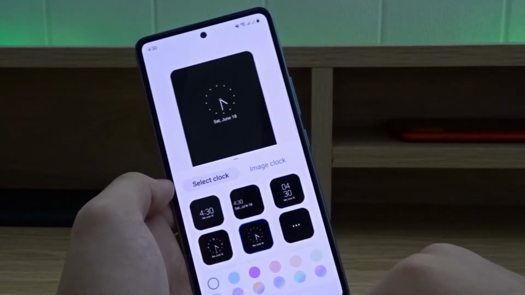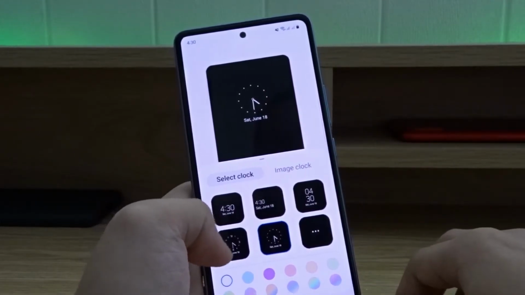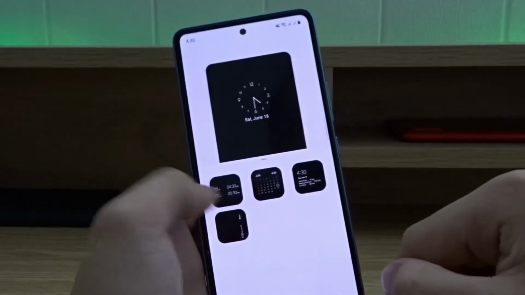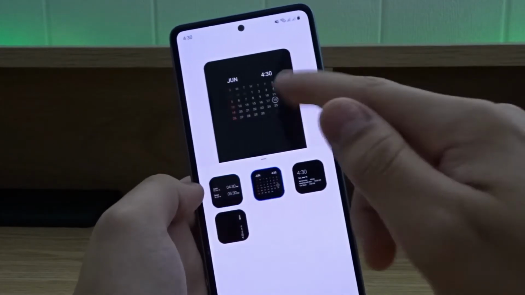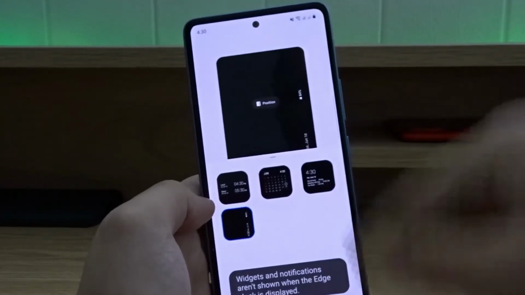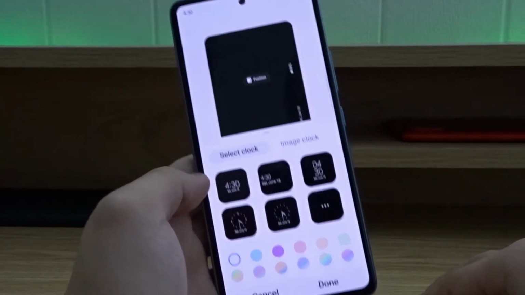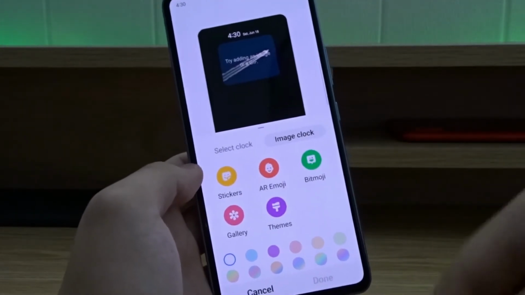There we go. We have an analog clock if you're into the analog style, and then an analog clock with numbers. This clock over here with dual time zones, world clock, calendar, reminders, or today's schedule, and a different position in landscape mode. So there's so many choices to choose from. You can even change the color or set an image clock. I think it's pretty self-explanatory.